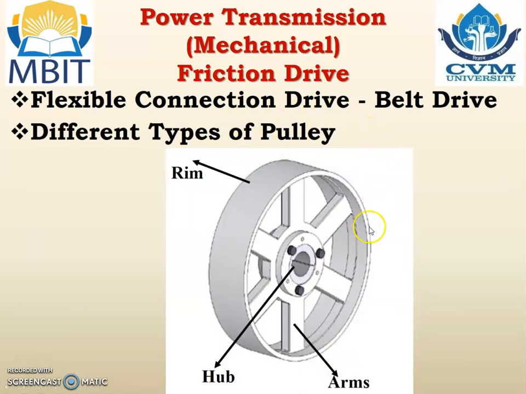Different types of pulleys. Let us first see the pulley. A pulley is a device on which the flexible material is mounted, and it requires firm gripping for the friction between the flexible material and the pulley. These are the different elements of the pulley. This outside periphery is known as the rim. These are known as the arms, which are utilized for heaviness. And this is the center portion on which the shafts are connected, known as the hub.